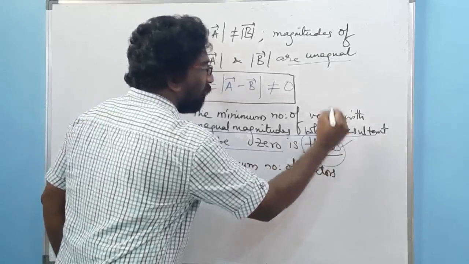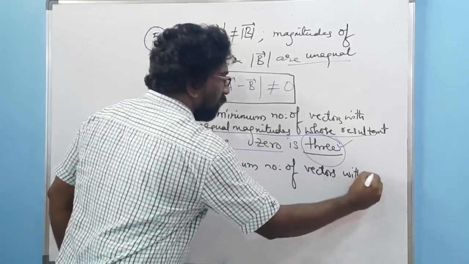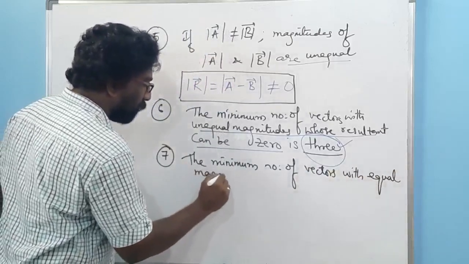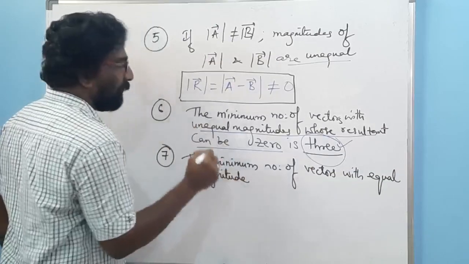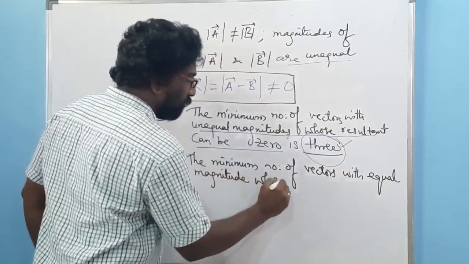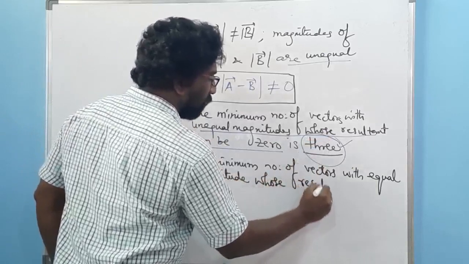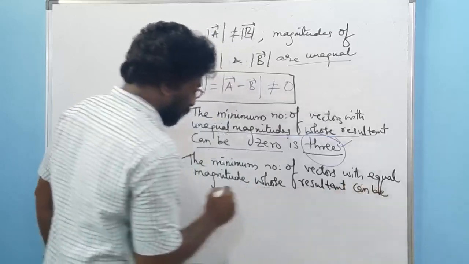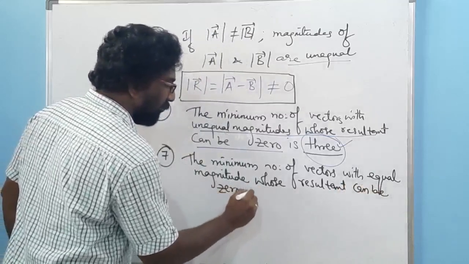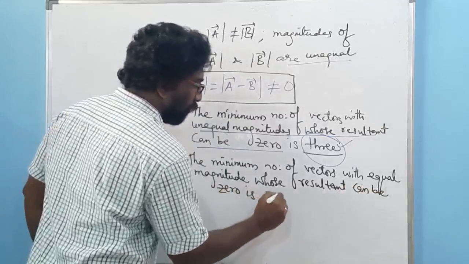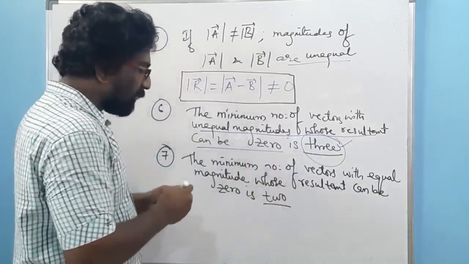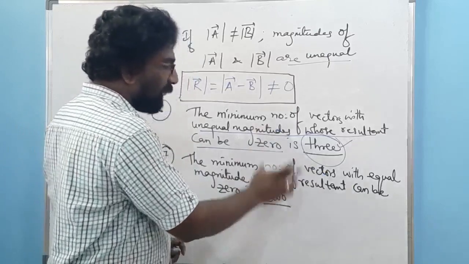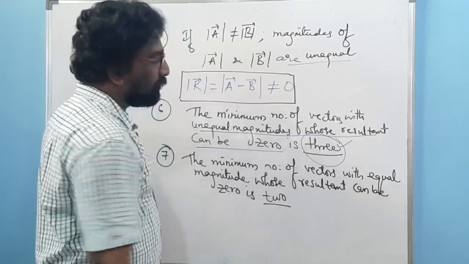Then the seventh one, the minimum number of vectors with equal magnitude whose resultant can be 0 is 2. It means that if there are two vectors with equal magnitudes, then the resultant can be 0.